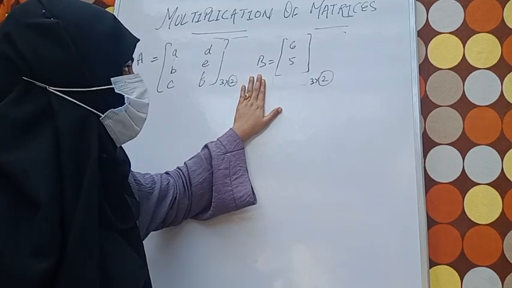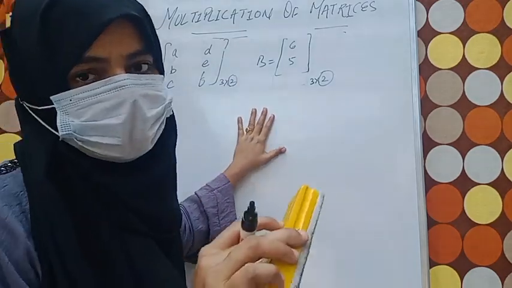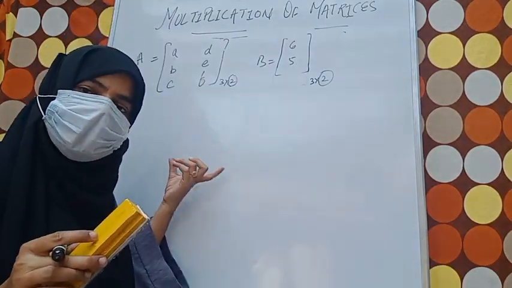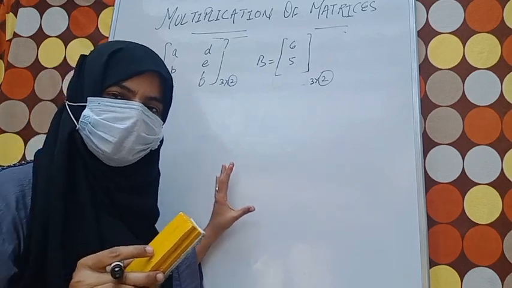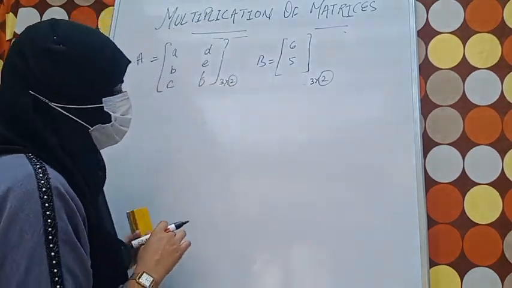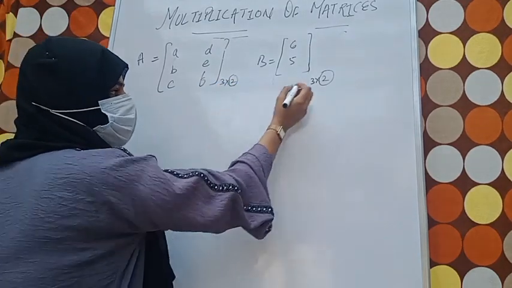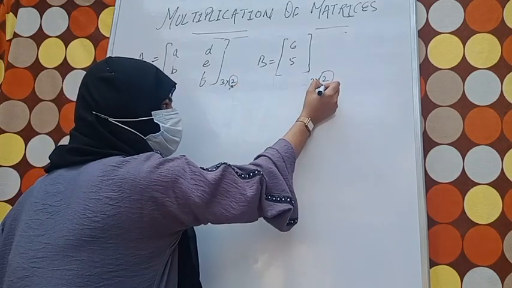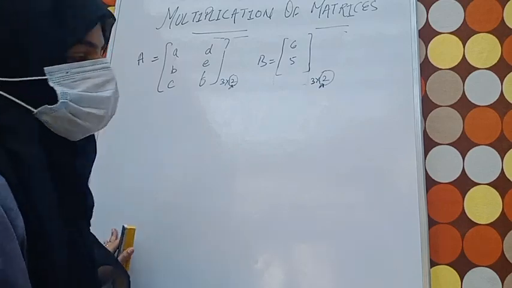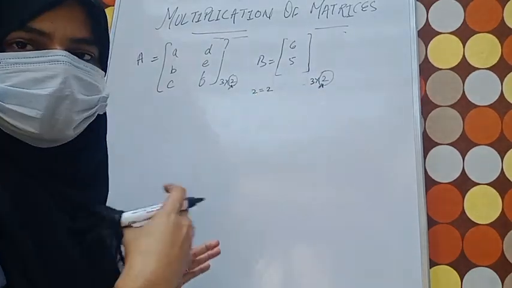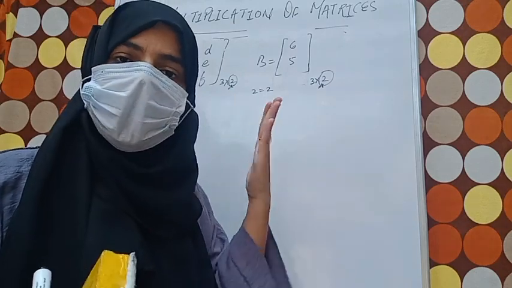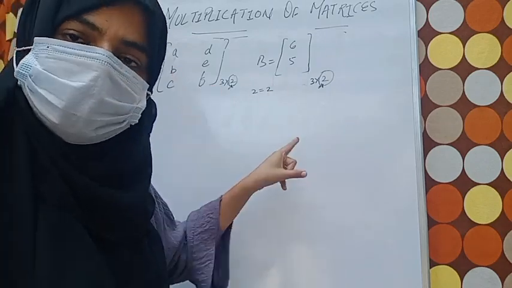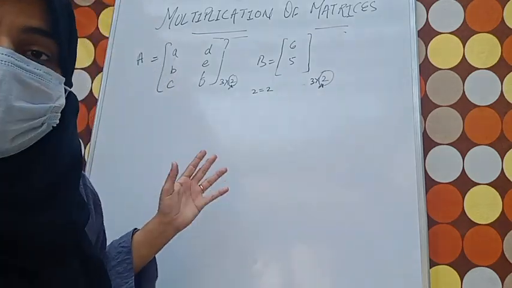So you can clearly see that, and multiplication of such matrices is also possible only and only if number of columns in the first matrix is equal to number of rows in the second matrix. This example I have given, you can see here columns are 2 and rows are 2. Number of columns in first matrix is equal to the number of rows in second matrix. Both are equal? Yes, 2 is equal to 2. Now we will see, this is the binary condition, okay. Now how we will do that particular multiplication, let me give an example, and we will be multiplying it this only so that you can understand how it can be done.